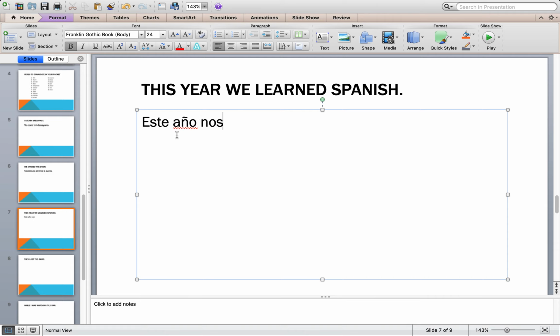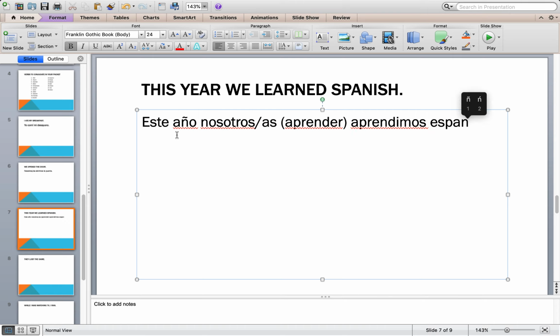We, again, nosotros or nosotras, depending on the context. Learned: aprender is the verb. That's one of the verbs for this week. Don't forget to be studying your verb definitions as well. And then we learned. So it's an -ed. It occurred in the past. It's not an ongoing action, so we know it's not going to be the imperfect. Rather, it will be the preterite. So aprendimos, and then español. So at the end of it all, what do we have? Este año nosotros aprendimos español.